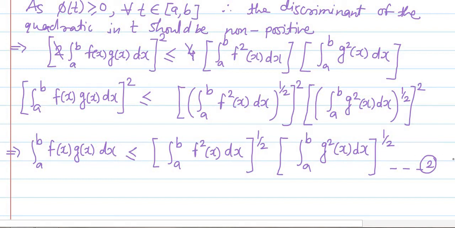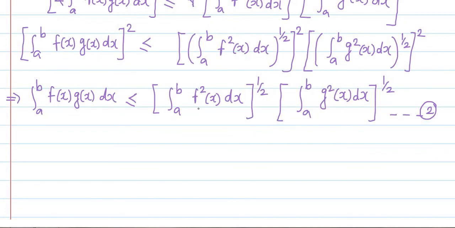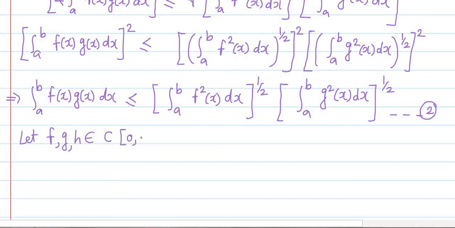Next, using this relationship, we are going to prove the triangle inequality. For that purpose, we require three functions, meaning three members of the set C. So let f, g, h belong to C, the closed interval 0 to 1.